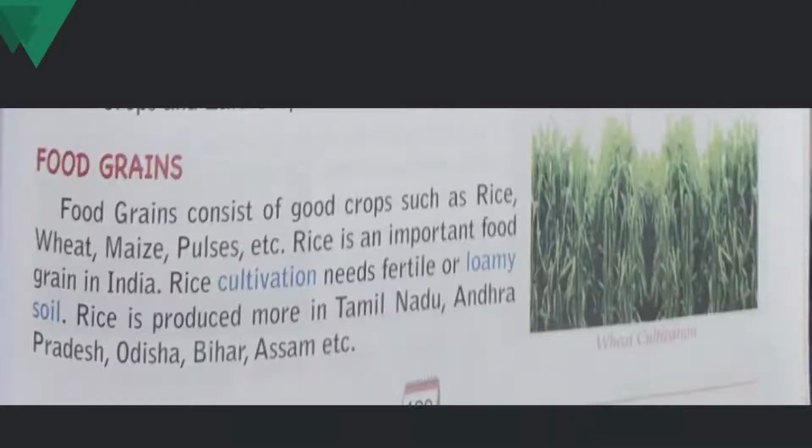Rice is produced more in Tamil Nadu, Andhra Pradesh, Odisha, Bihar, Assam, etc. The large cultivation of rice is done in these states.